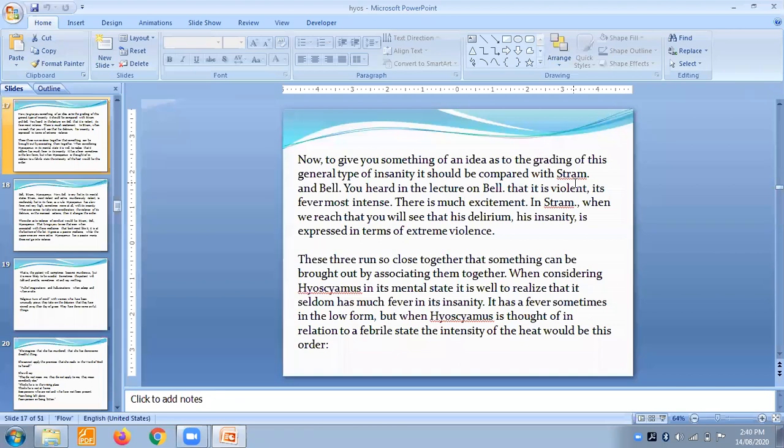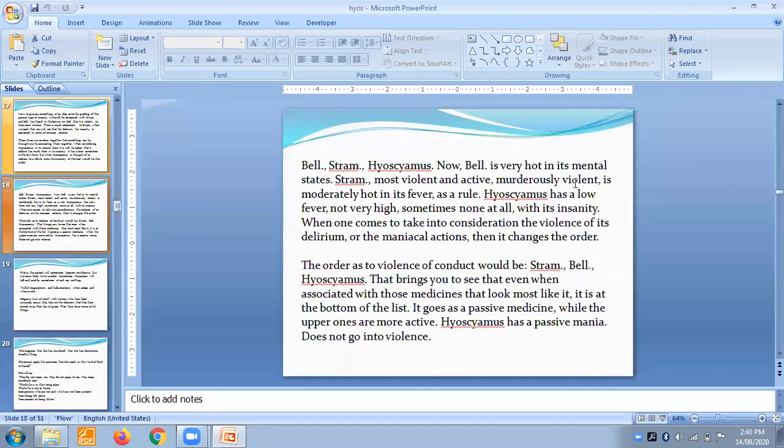When considering hyoscyamus in its mental state, it is well to realize that it has as much fever as insanity. So fever is also there, but with insanity. In stramonium there is a lot of insanity, and in belladonna there is a lot of fever. It has fever sometimes in a low form, but when hyoscyamus is thought of in relation to the febrile state, the insanity of heat would be disorder. So this is an important point to differentiate belladonna, stramonium and hyoscyamus. We will move further.